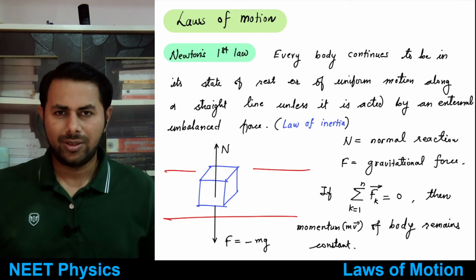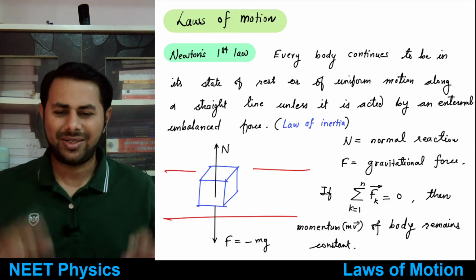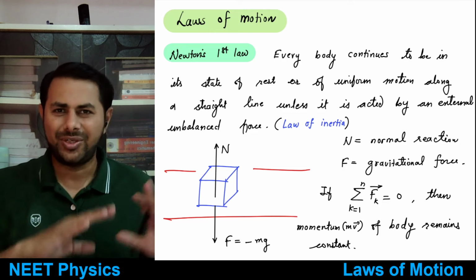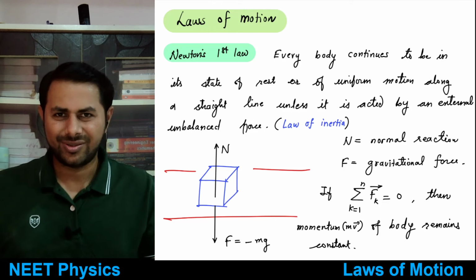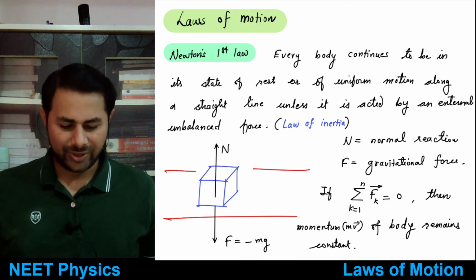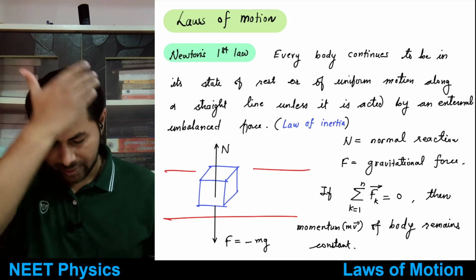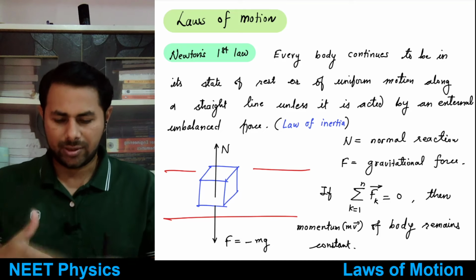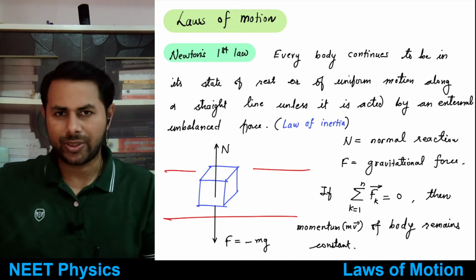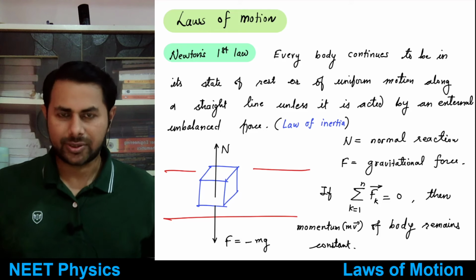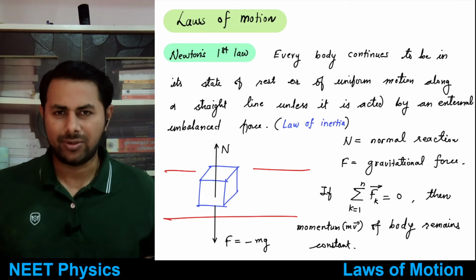So his thinking was that bodies have a tendency to stop, and if you don't want them to stop, then you need to keep on applying force. That was his thinking, which is wrong basically, right? Now we know that to keep a body moving in uniform motion, we don't need a force, we need net force equal to 0.